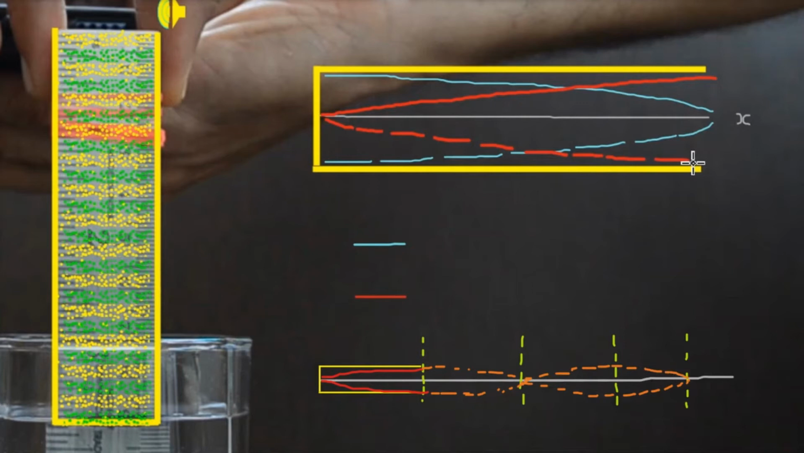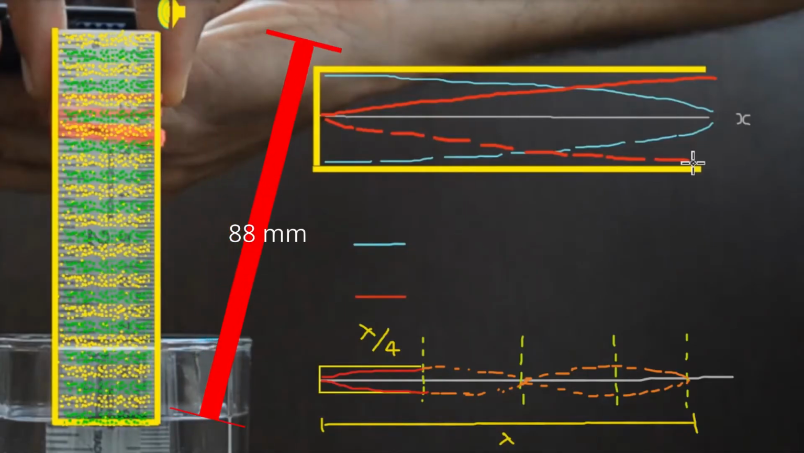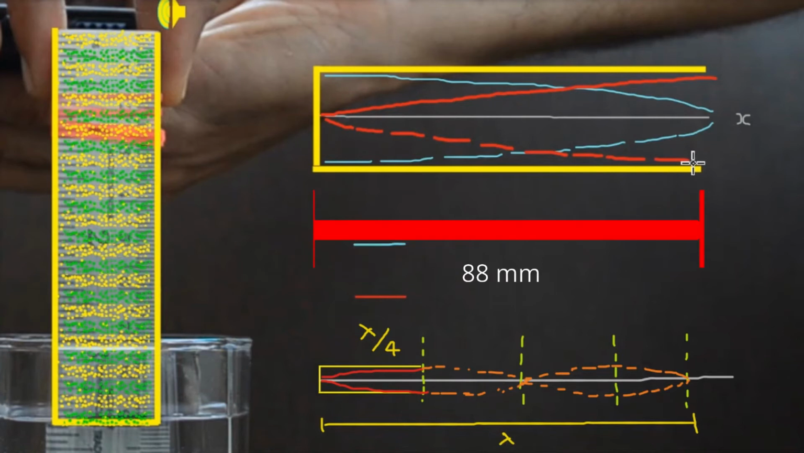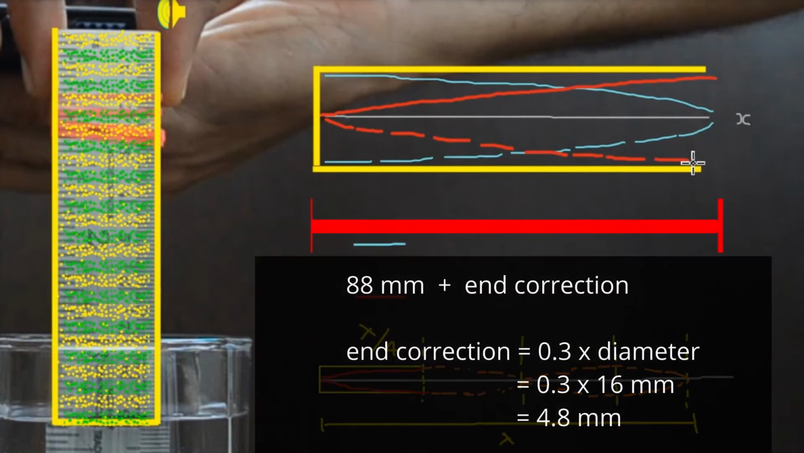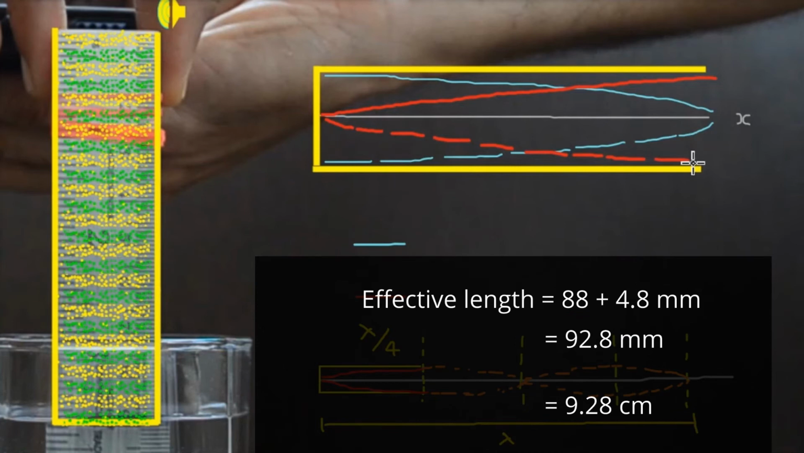The part inside the pipe is 1/4 of the wavelength of sound. In our case, it is 88 mm. Maximum displacement happens slightly outside the pipe. We have to add some value to this, which is called end correction. It is equal to 0.3 times diameter of the pipe, which is 0.3 into 16 millimeter, which is 4.8 millimeter. So 88 plus 4.8 is 92.8 millimeter, which is 9.28 centimeter.